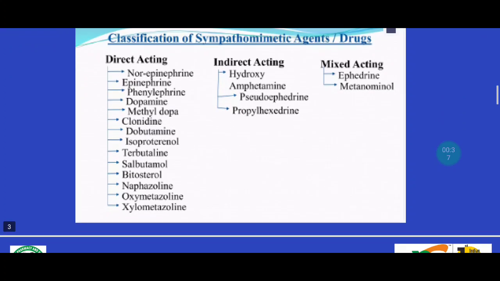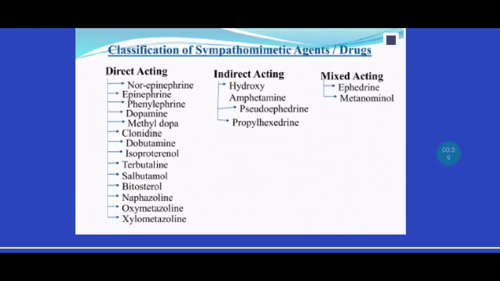Let's move to the classification of sympathomimetic agents. Sympathomimetic agents are classified into three types: direct acting agonists, indirect acting sympathomimetic agents, and mixed acting sympathomimetic agents. Now we are going to see indirect acting and mixed acting sympathomimetic agents. Indirect acting examples are hydroxyamphetamine, pseudoephedrine, propylhexedrine. Mixed acting agonist examples are ephedrine and metaraminol.